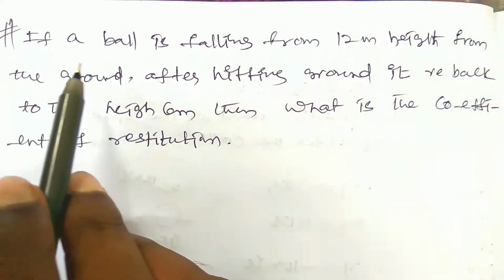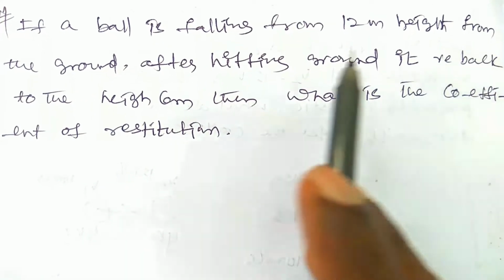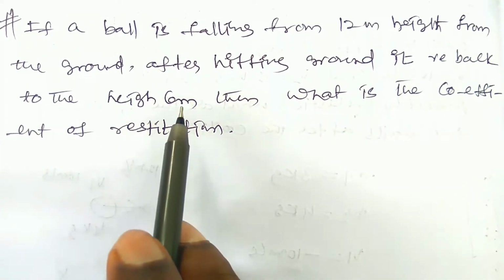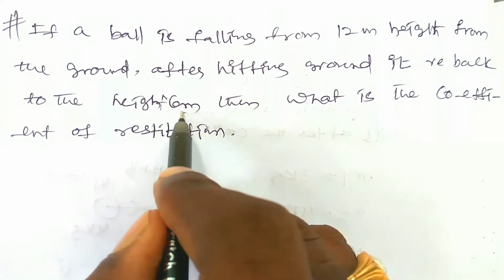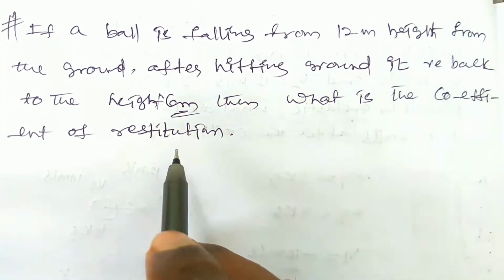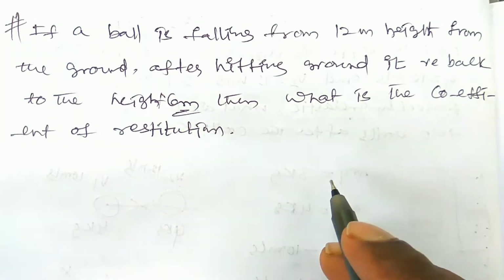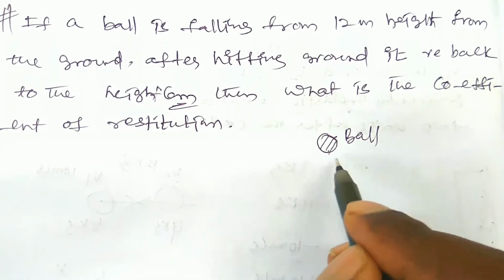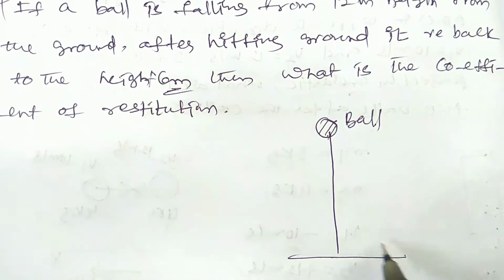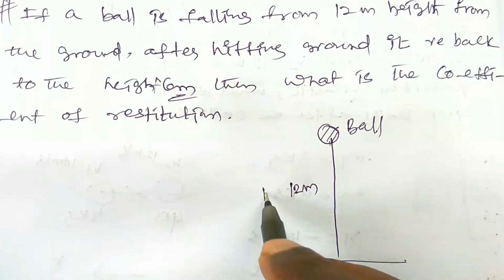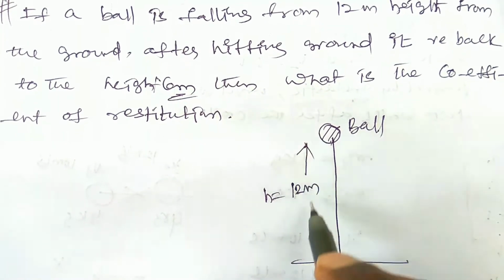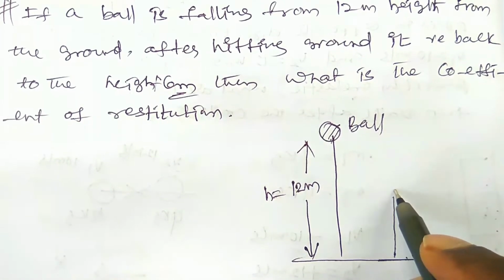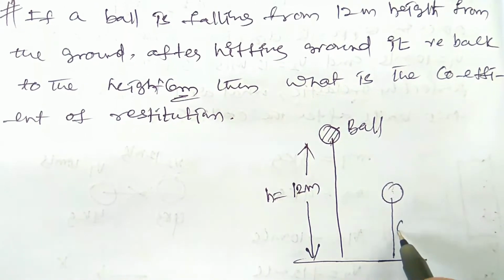Coming to the next question, if a ball is falling from 12 meter height from the ground, after hitting the ground it rebounds to a height of 6 meters, then what is the coefficient of restitution? So here there is a ball which is at a certain height from the ground, that is 12 meters. It will be falling on the ground and it will rebound after hitting the ground to a height of 6 meters.